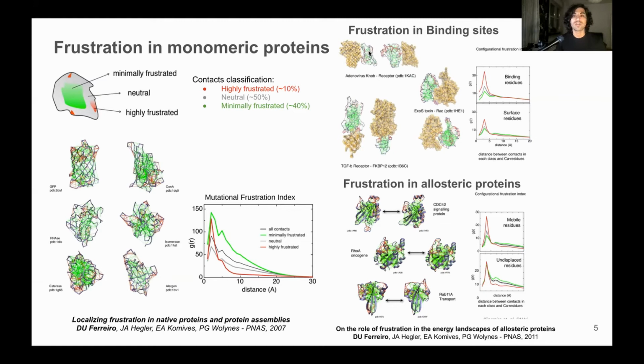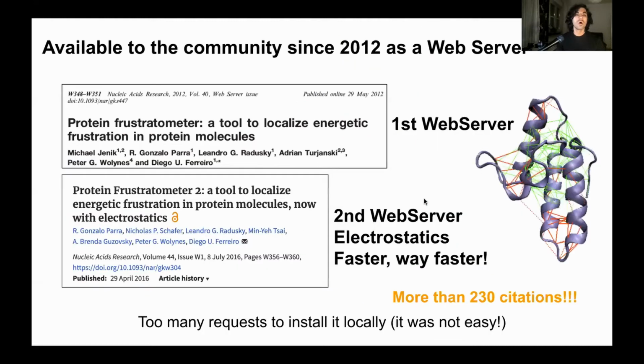They are enriched in regions that are known to bind other proteins, and also in regions of the proteins that are linked to allosterism. Over the years, a lot of people have used this algorithm because since 2012 it has been available to the community as a web server. We have updated it up to now, made it faster, and included some terms in the energy function that are able to see how electrostatics affects frustration. There are more than 230 works that have cited this server. We have gotten many requests over the years to install it locally.